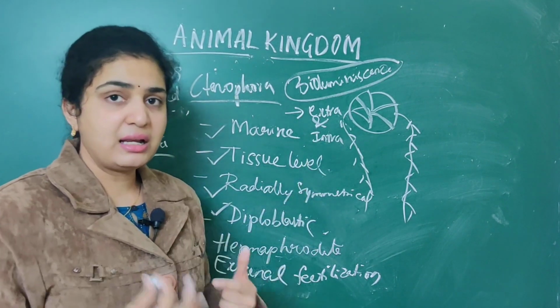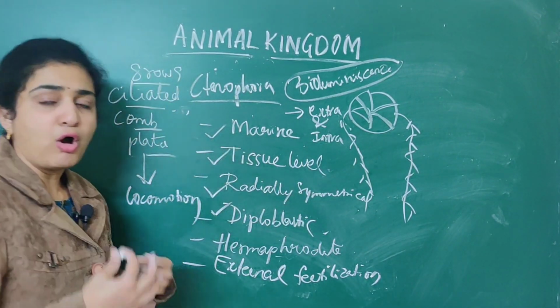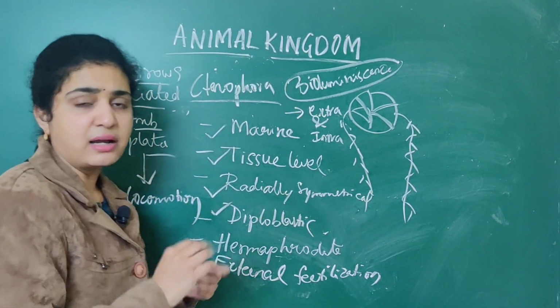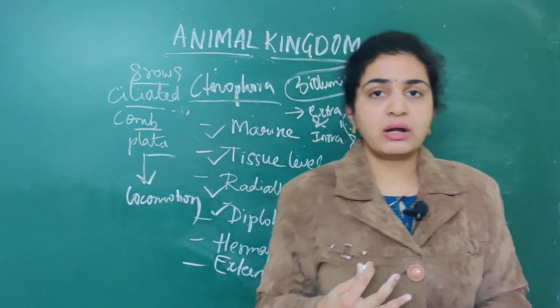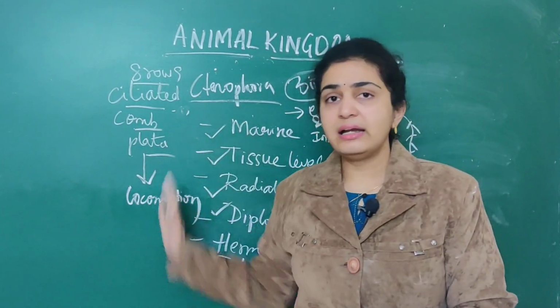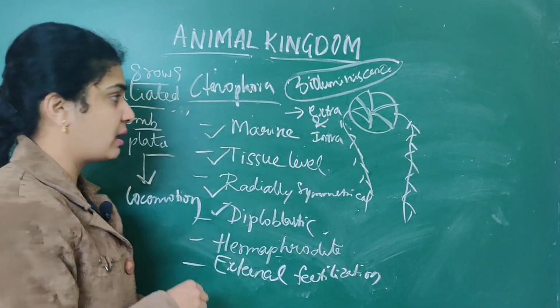So you should be very clear regarding this aspect. I have started with very small phyla so you won't get confused. You should read it as differentiation so that you will easily remember.